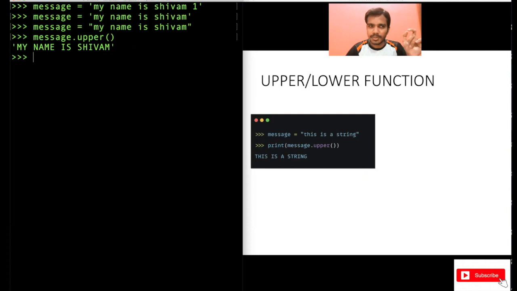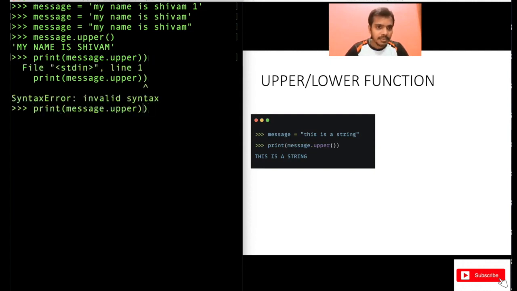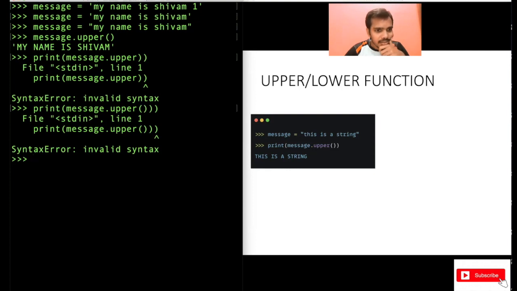And of course, I told you, you can also use the print statement here, message dot upper. But I am trying to avoid writing print every time, so just type whatever you want to print on the screen itself, and it will print. Sorry. Okay, I have to use a function here. See, there was again a syntax error because I didn't use the proper function, because in a function you have to provide this thing. I didn't use that, so I got an error. Okay, again I got an error. The number of brackets, I think. Okay, my name is Shivam. This is correct now. See, I can use this also.